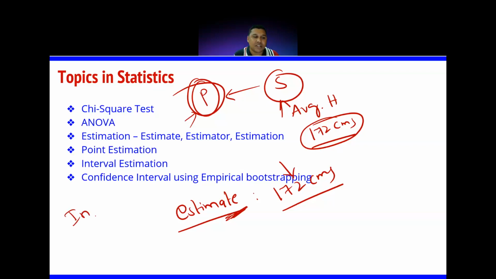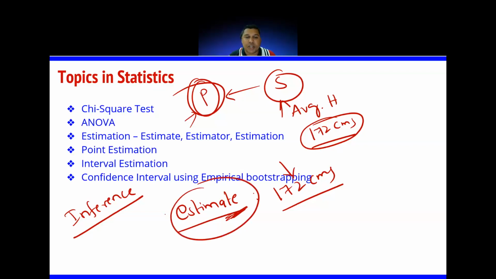So we make an inference. Let me introduce the term inference. Based on some observations, you are trying to make an estimation. Based on some observations, you are saying that the average height could be 172 centimeters. So you have to use some statistical techniques when you want to find out the average height of the population. Since we cannot do that directly, we are going for sample data. So we are trying to estimate a value.